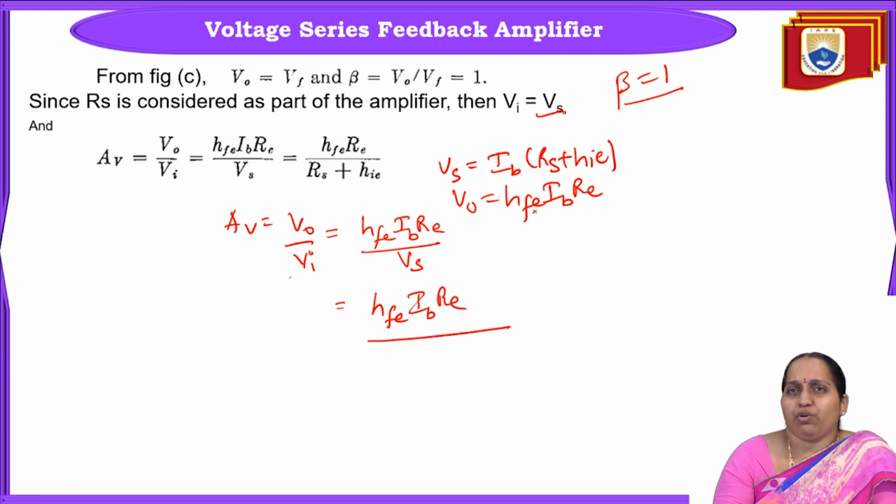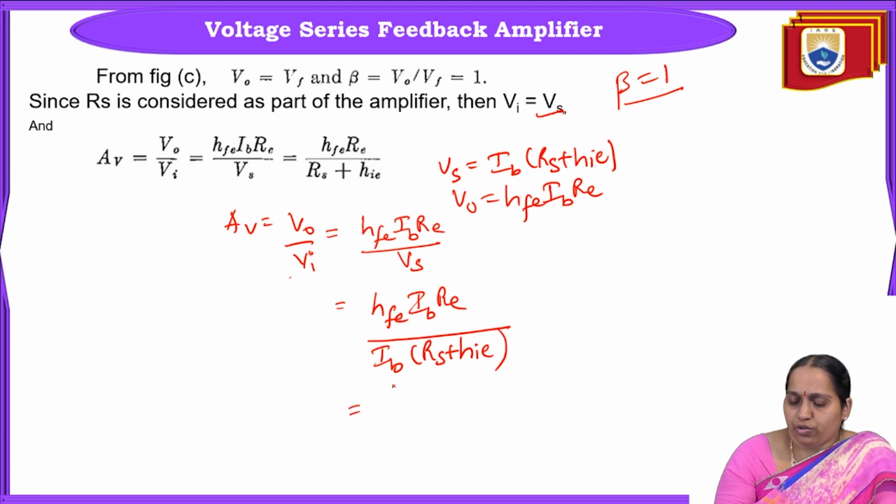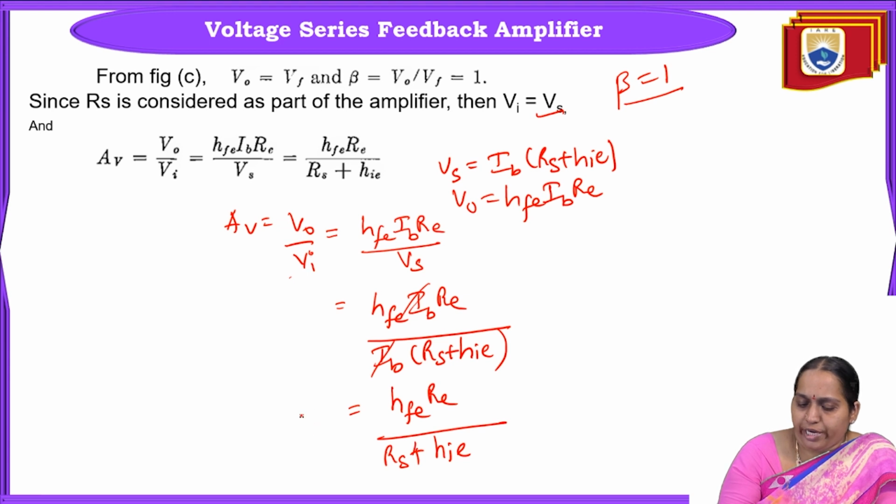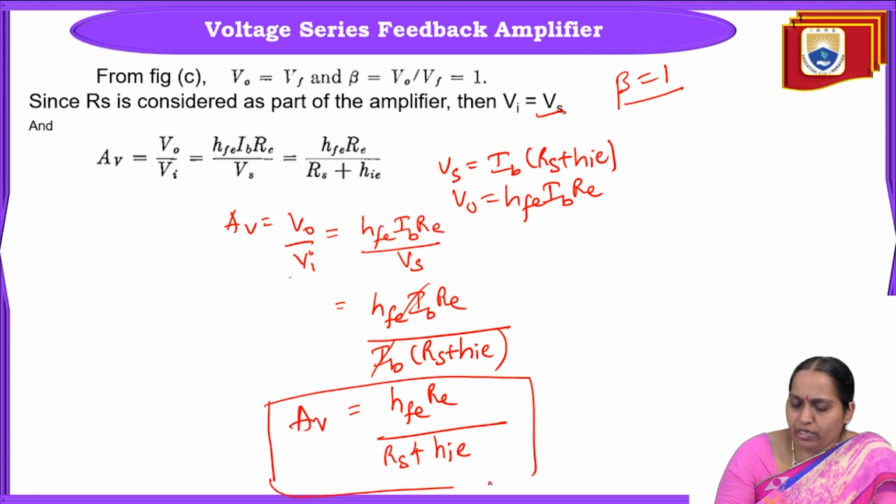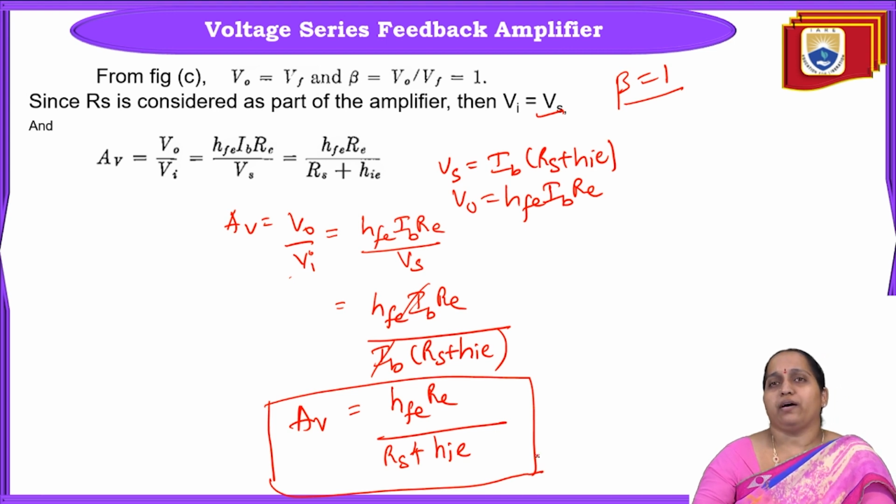Vs is nothing but IB into RS plus HIE. Cancelling this IB, we'll have HFE into RE by RS plus HIE. So gain without feedback, AV, is given by AV equal to HFE into RE by RS plus HIE.